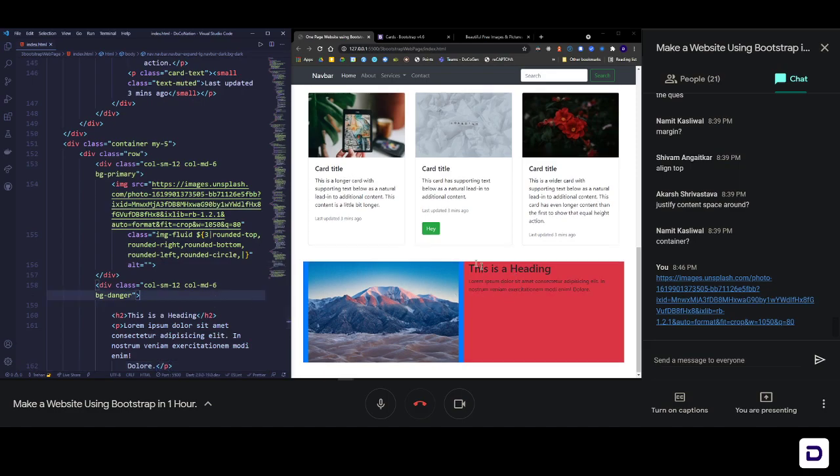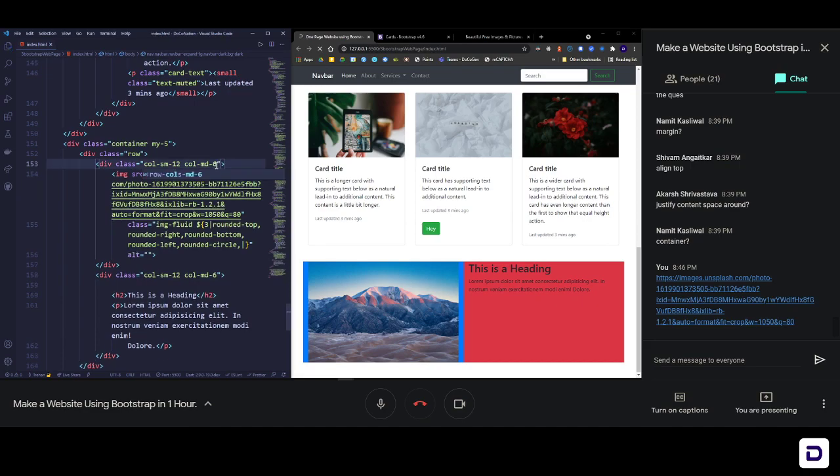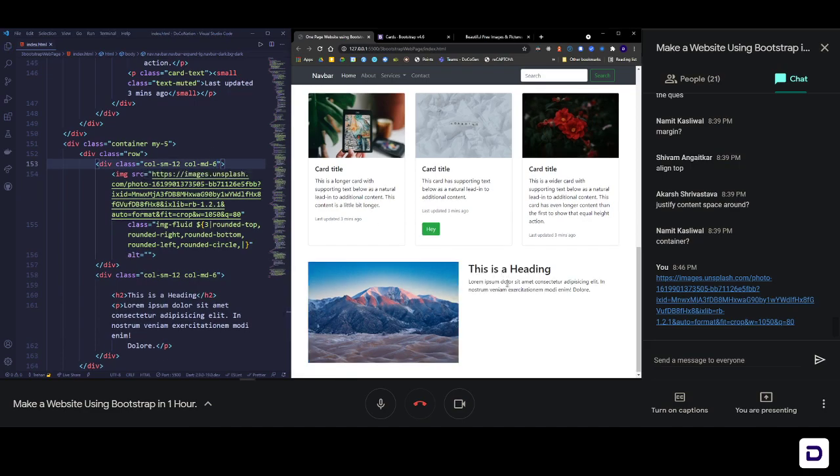So now I have this. This is a heading, this is this, this is that. Everything is done. Let us remove those background colors. So remove bg-danger, it does not look good, and also the primary so that we can see it properly. Yeah, so now we have this. Now we have to align it properly. Let's add some more text here, so let's copy some more dummy text from here and paste it right here. So we have more text.